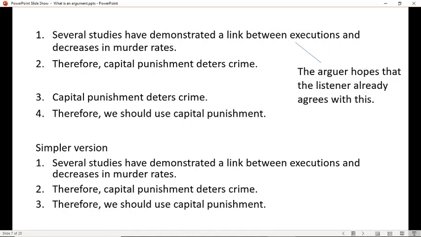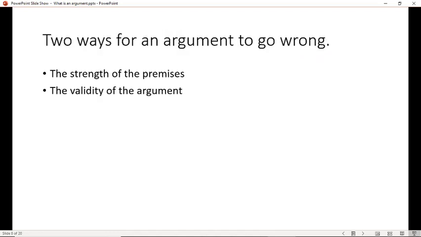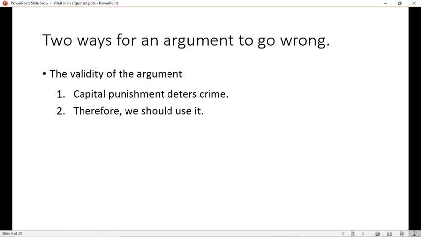What you've really got here is two arguments hooked together. The first argument gets to 2, and then the second argument uses 2 to get to 3. Okay, so this is all helping you understand how arguments work. I said there were two ways for an argument to go wrong. The other way for an argument to go wrong is in terms of the validity of the argument. Now, if an argument is valid, that means something very, very specific in Philosophy 101. It's got a very specific meaning.